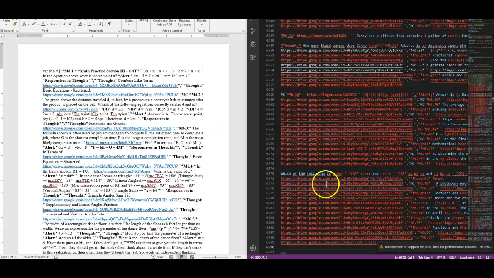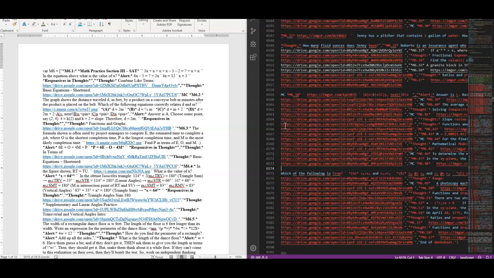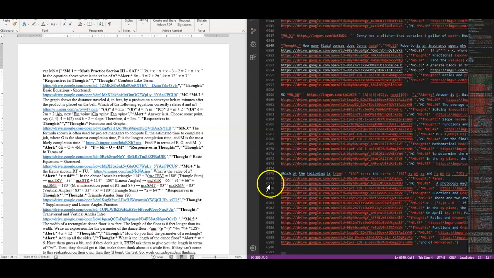Why? Well, what I can see is that every single one of these Google Drive links seems to be starting on its own line, which means you put a bunch of regular enters in there. The only reason there would be two enters is if you put an enter and then a space and then another enter, right? So if I had to guess, there's an extra space here at the end, so maybe that's what caused it. Not entirely sure. This one definitely has a space here, right? We can see that. This one, also no idea. But there's some weird stuff going on.